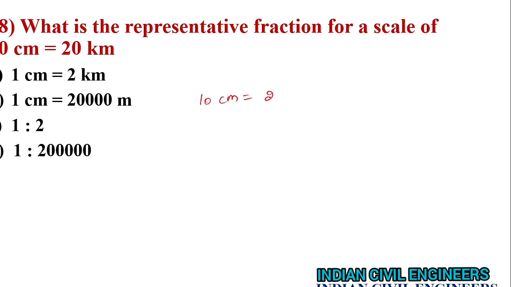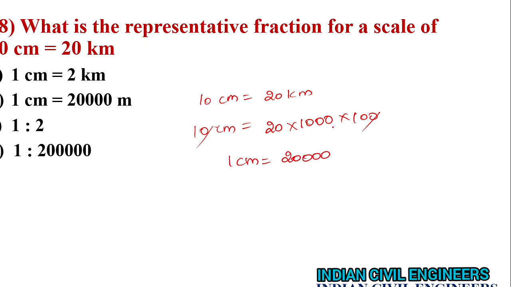We have to convert it in same units on both sides, so that 20 kilometers, if we convert it into meter, 10 power 3, into centimeter, another 10 power 2. So that 1 centimeter is equal to 5 zeros. Okay, and the option B is the correct answer.